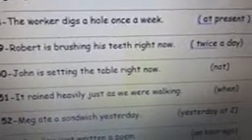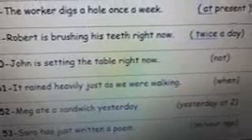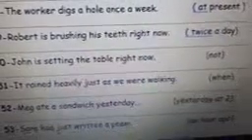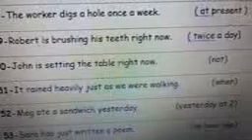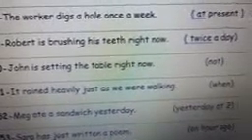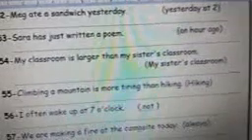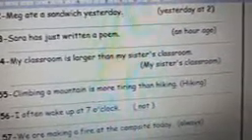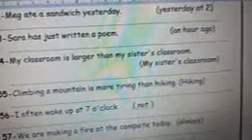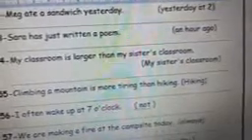Number 52. Meg ate a sandwich yesterday. Use yesterday at 2. Meg was eating a sandwich yesterday at 2. Number 53. Sarah had just written a poem. Use an hour ago. Sarah wrote a poem an hour ago.